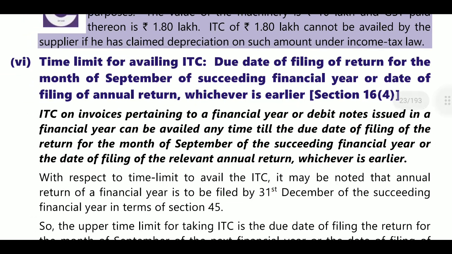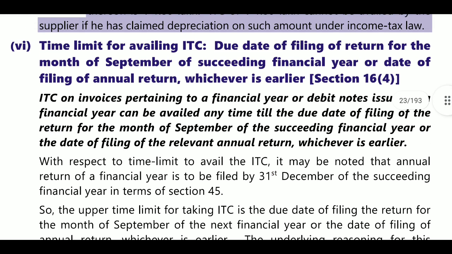Next, time limit for availing ITC. ITC pertaining to a particular financial year can be availed by the due date of filing of return for the month of September of the next financial year, or filing of annual return, whichever is earlier. You can take the ITC till then.